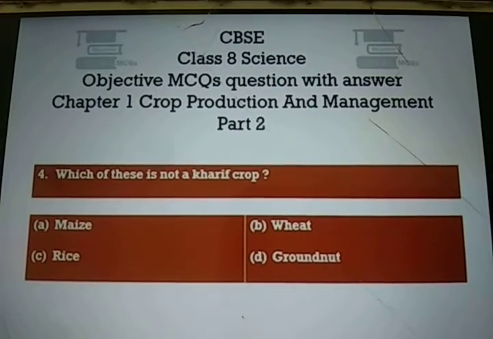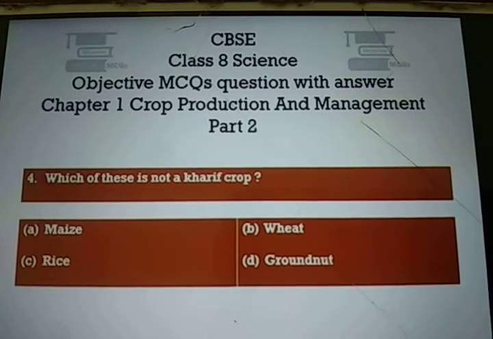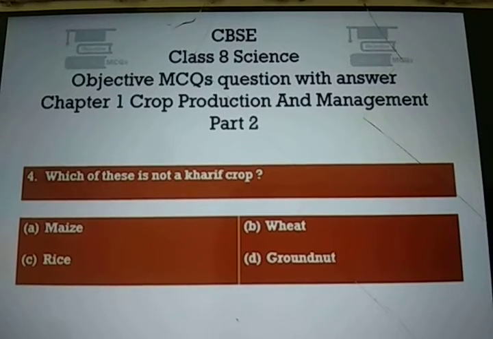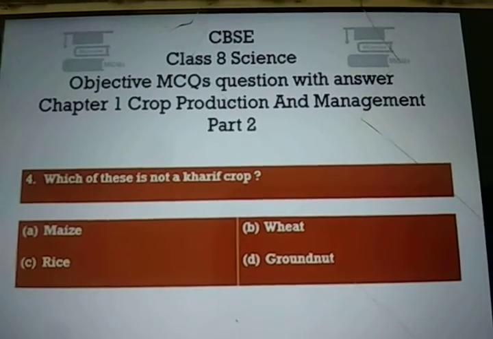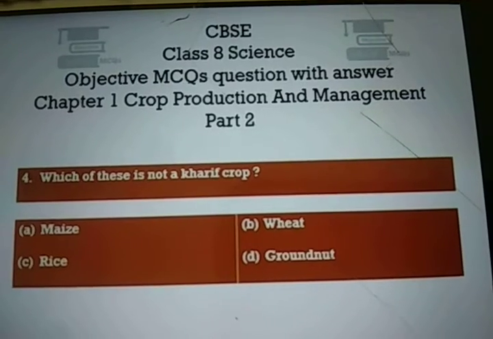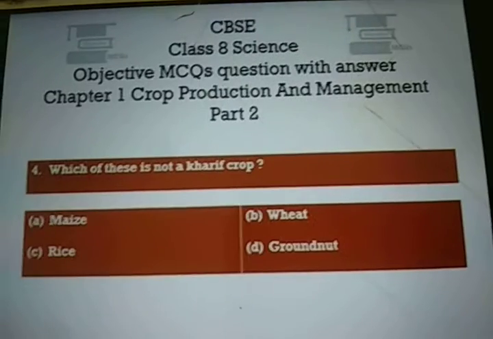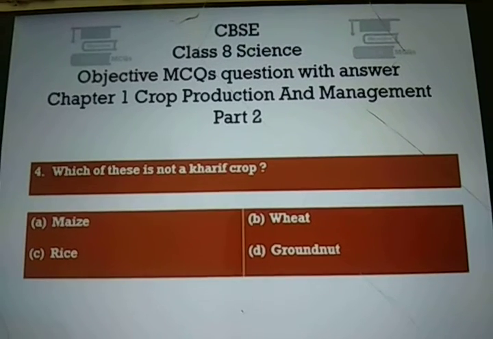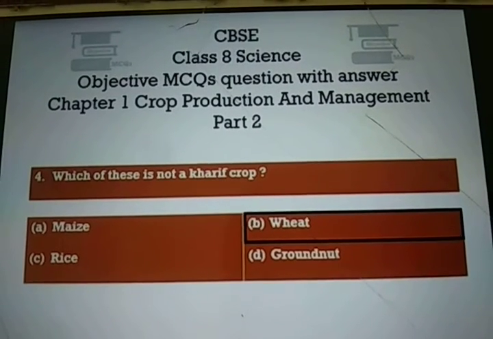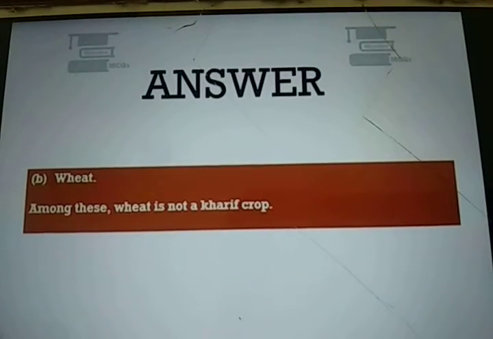Question number 4. Which of these is not a kharif crop? Option A, maize. Option B, wheat. Option C, rice. And option D, groundnut. And the right answer is option number B, wheat. So among these, wheat is not a kharif crop.